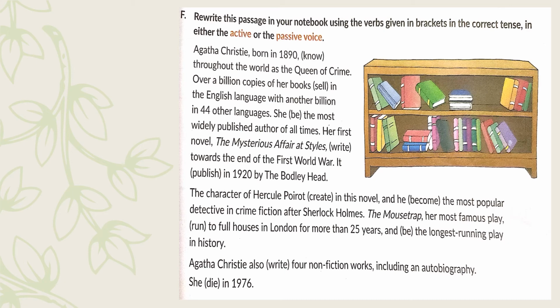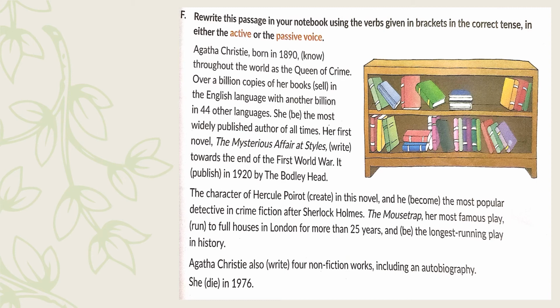Second sentence, over 1 billion copies of her books, in the bracket sell, in the English language with another billion in 44 other languages. This you may write correctly as over 1 billion copies of her books have been sold in the English language with another billion in 44 other languages.